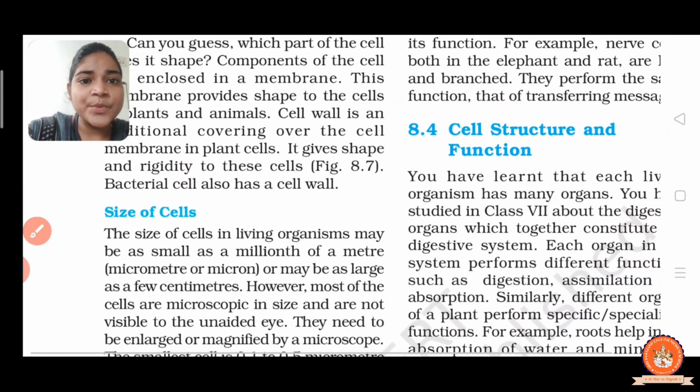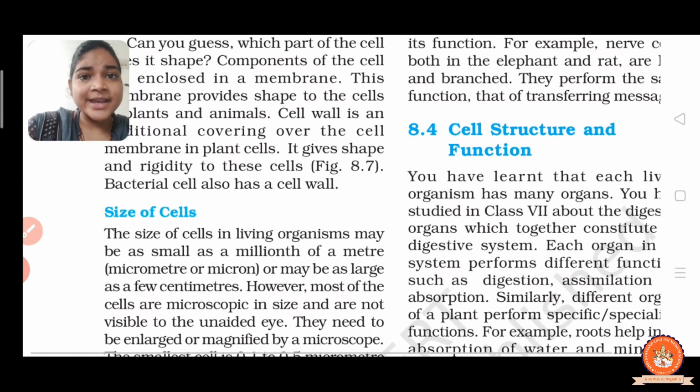Now the next topic we have is the sizes of cells. Let us discuss. The sizes of cells in a living organism may be as small as a millionth of a meter, that is micrometer or micron.